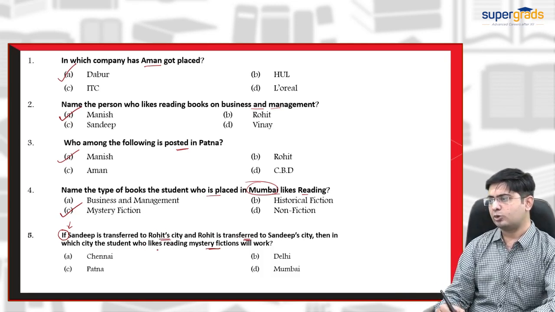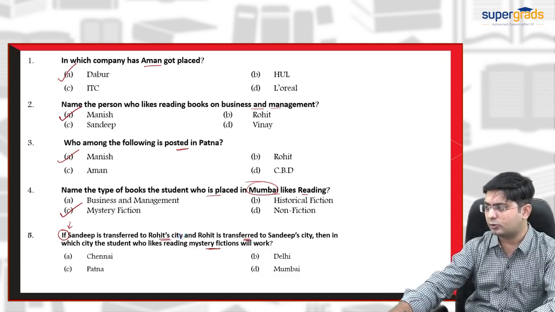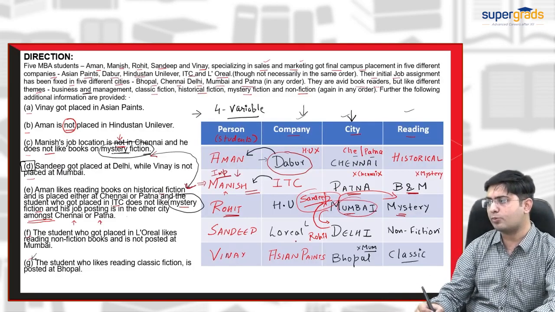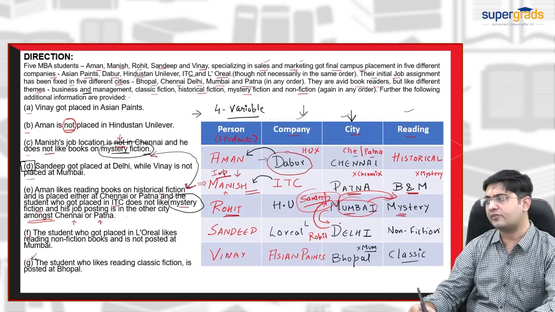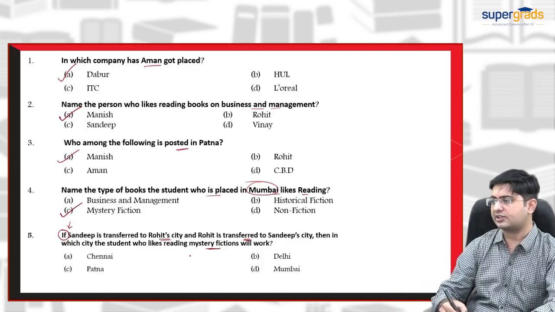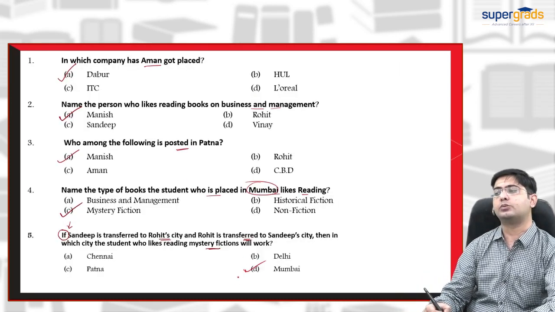Then in which city does the person who likes mystery fiction work? Obviously the mystery fiction reader would belong to Mumbai. The person placed in Mumbai will be the mystery reader. So the answer would be option D, which is Mumbai.